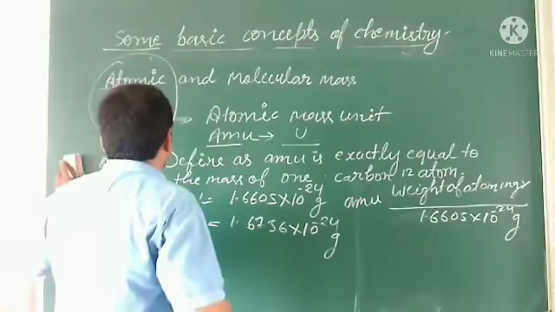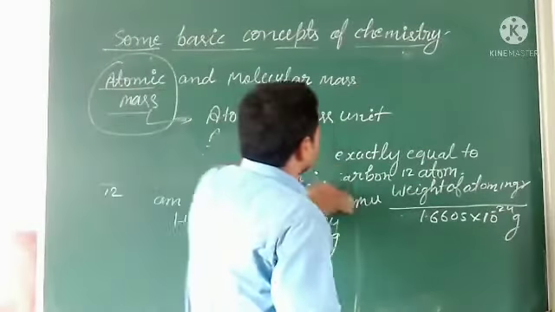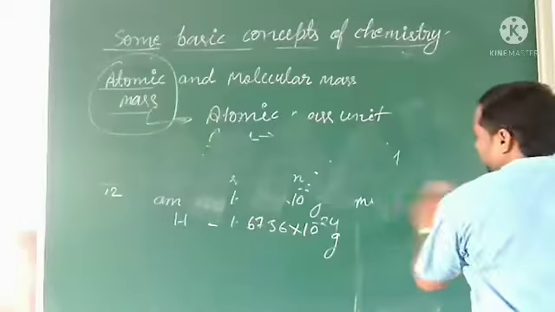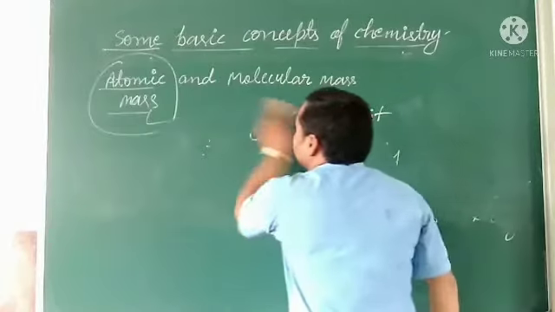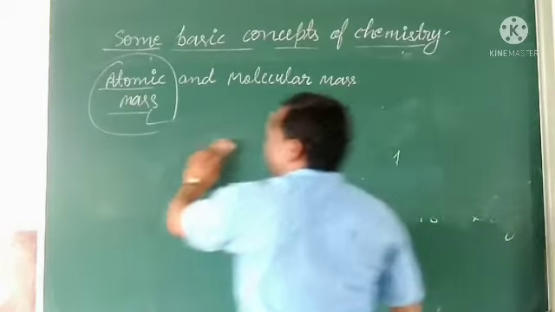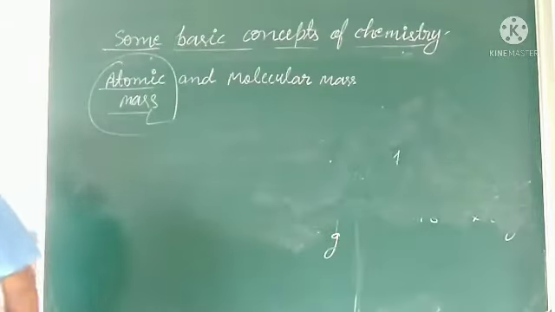By that we can calculate the value of atoms in AMU. Some values I am writing here, with the help of which we can calculate the mass of atoms in AMU.